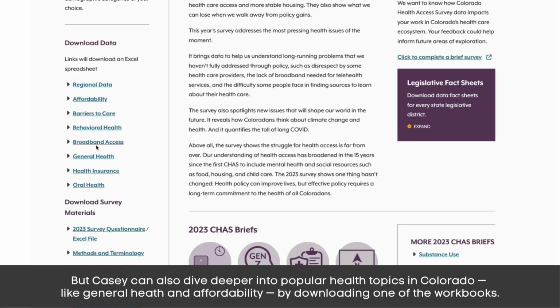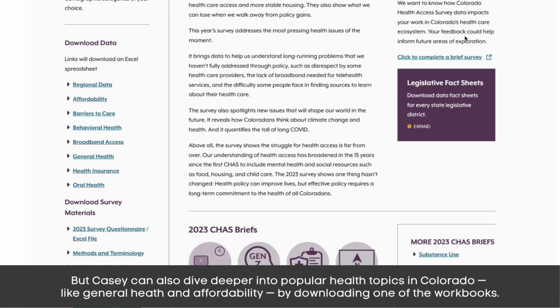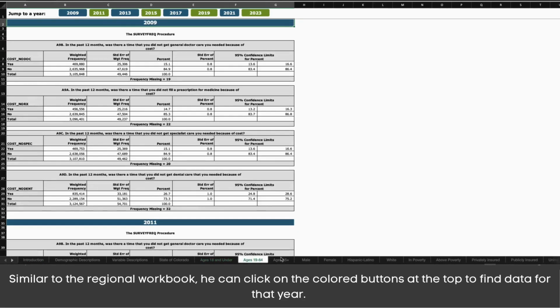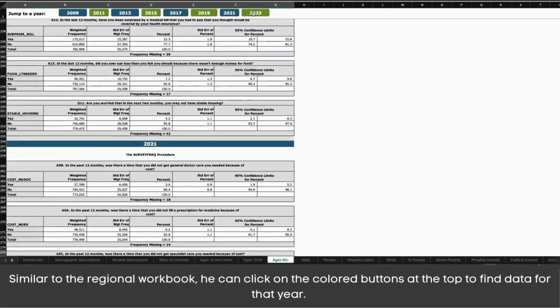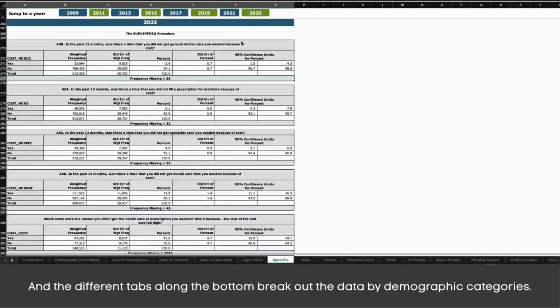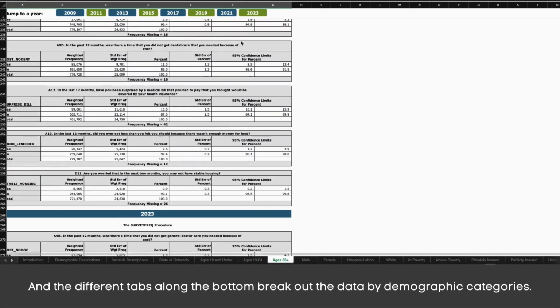But Casey can also dive deeper into popular health topics in Colorado, like general health and affordability, by downloading one of the workbooks. Similar to the regional workbook, he can click on the colored buttons at the top to find data for that year, and the different tabs along the bottom break out the data by demographic categories.